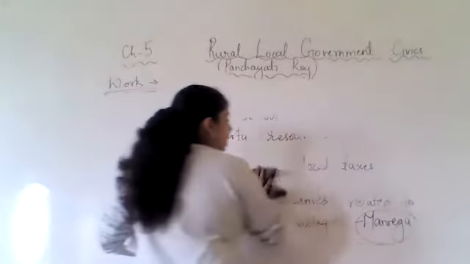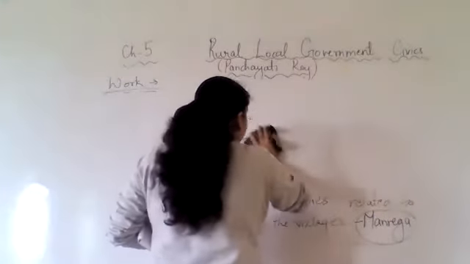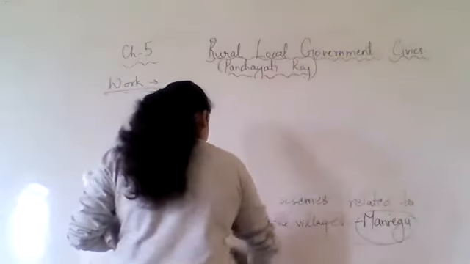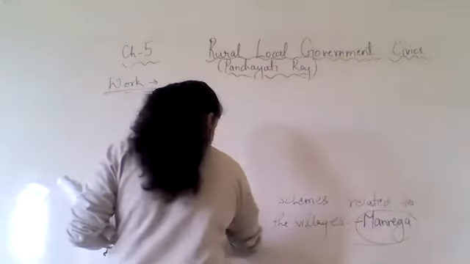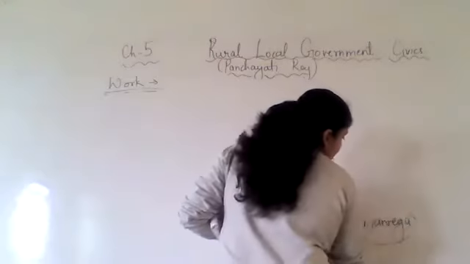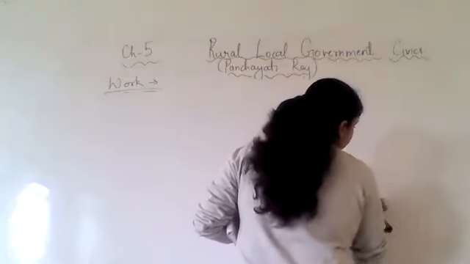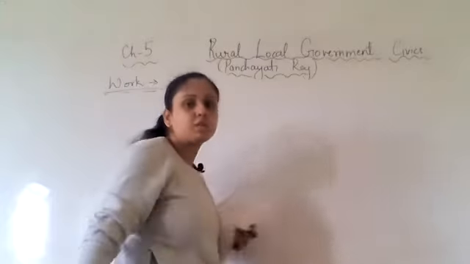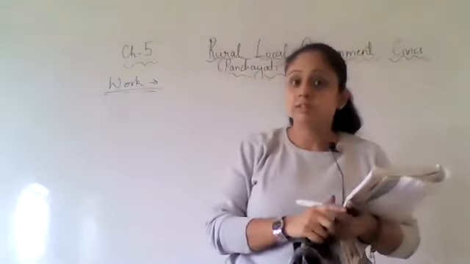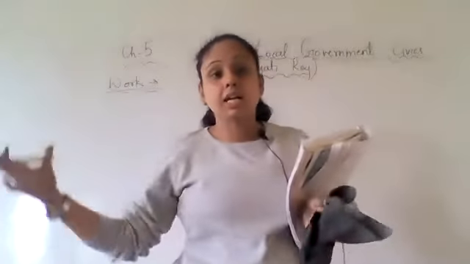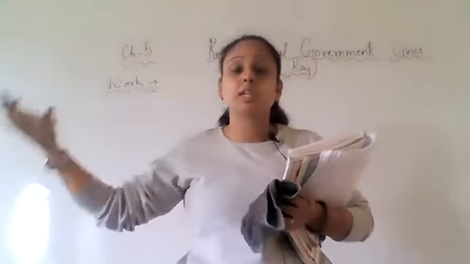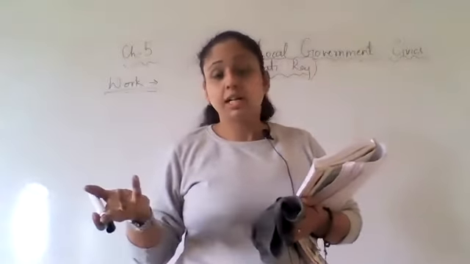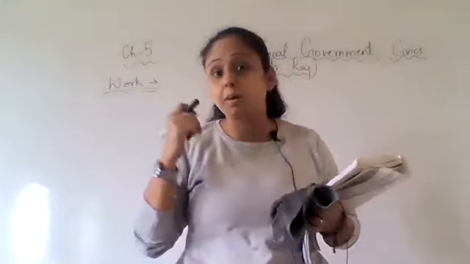For making school buildings, maintaining school buildings, like in the village of Kardas, what happened? They were working on the water management system. So for the water management system, they need money. If they are making reservoirs, if they put tube wells, hand pumps, they need money. From where does this money come?